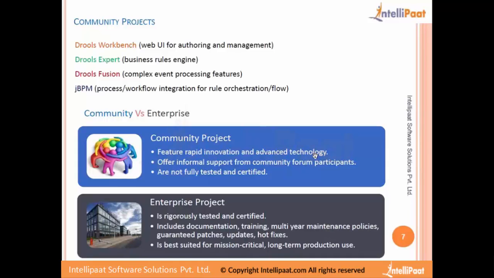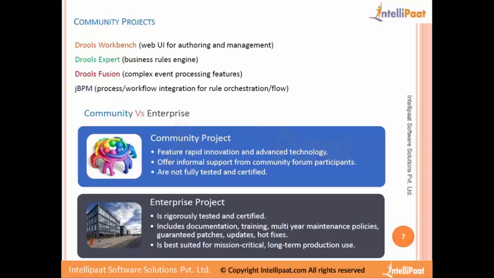The community project is basically used for development purposes, like evaluation, or wherever developers are using it to just check out how the application works and all that.